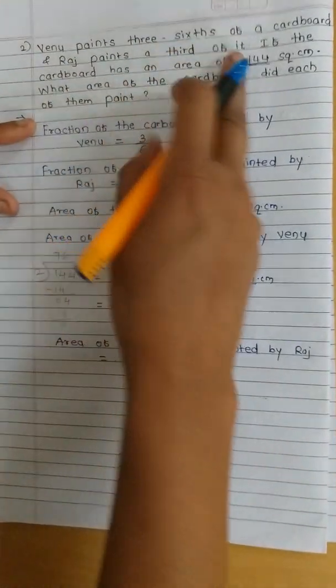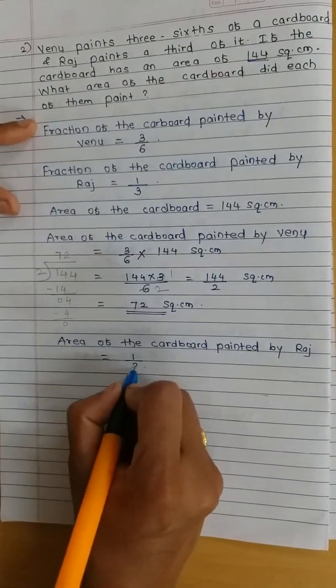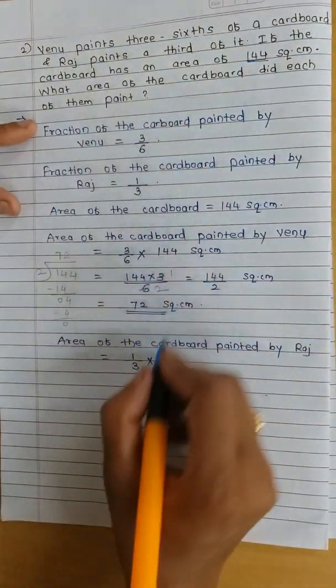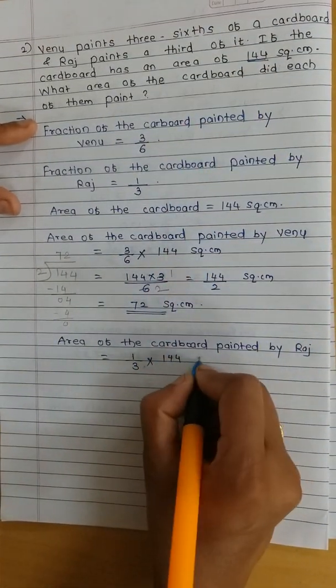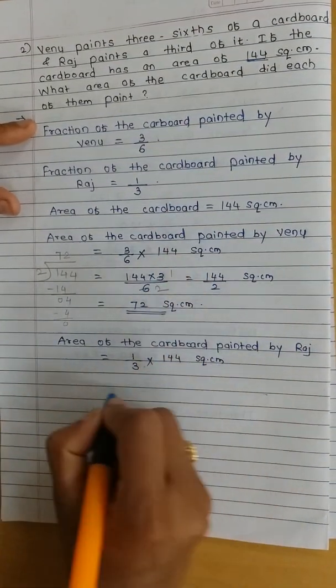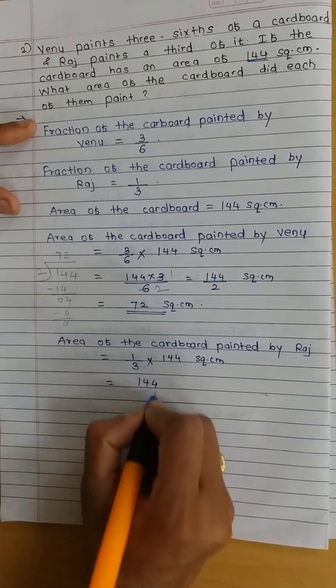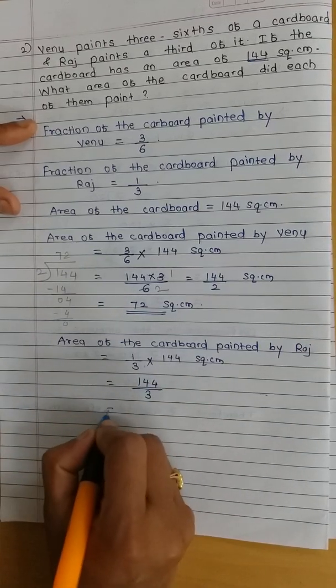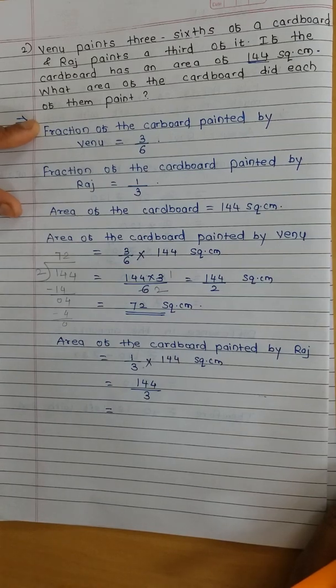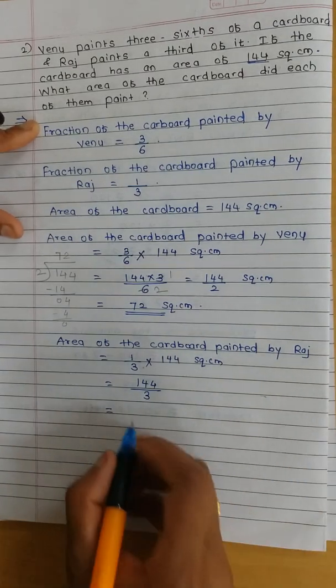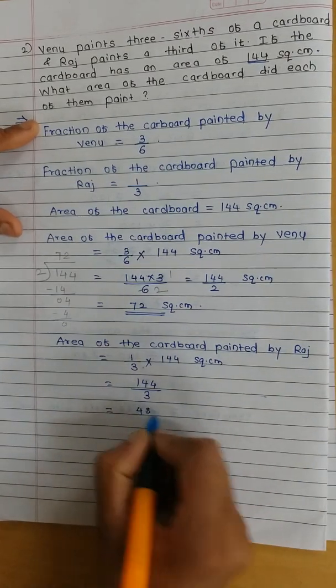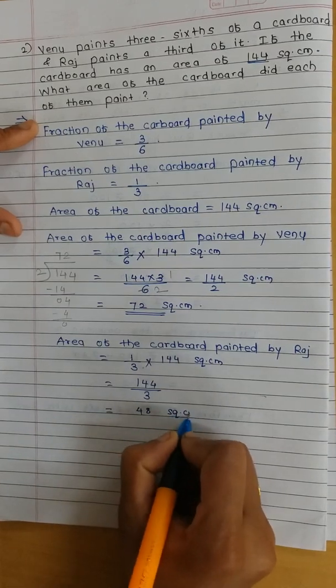Raj paints 1/3 of it. So 1/3 multiplied by area, which is 144 square centimeter. So do the division. 144 divided by 3. Correct? 144 divided by 3 is nothing but 48 square centimeter.